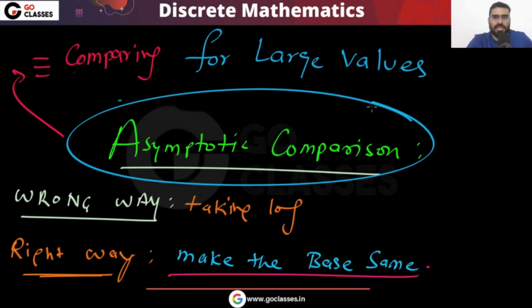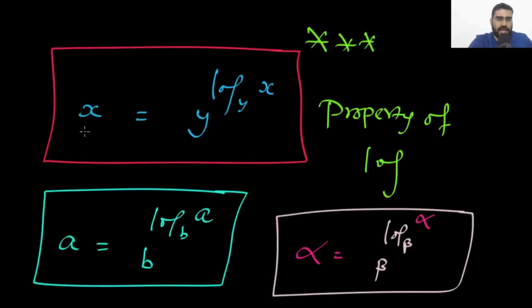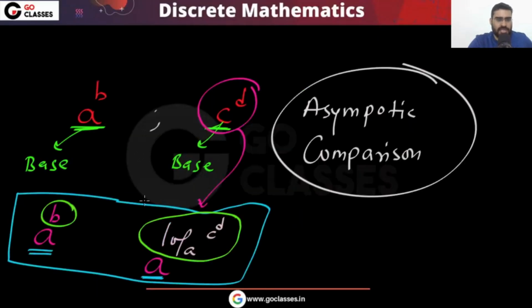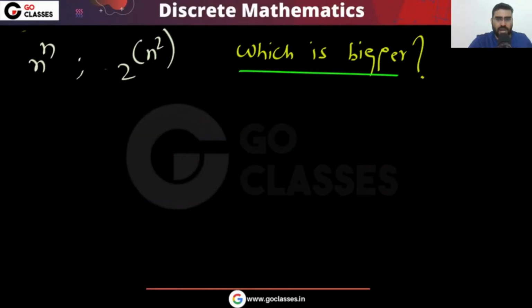Comparing for large values, taking log is the wrong way, and the right way is to make the base same. You can just use this method. This x you can write as y power log y x. So like this you can write it, very easily. This is how you can make the base same. Now let's solve this question.